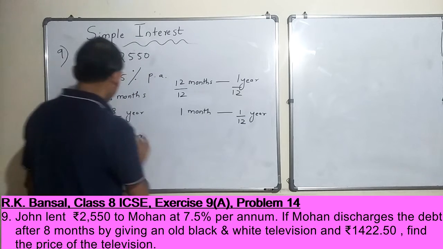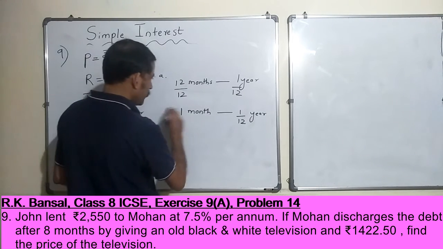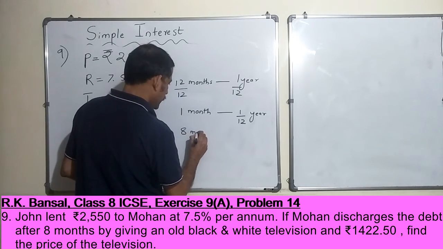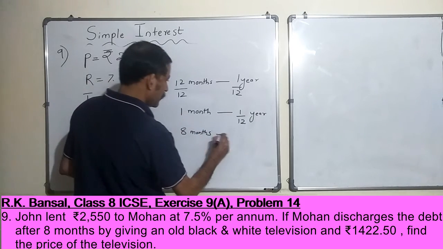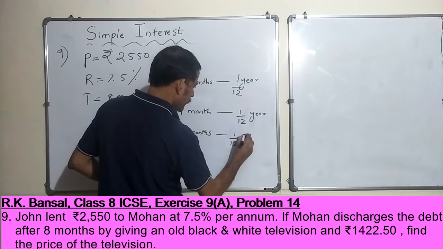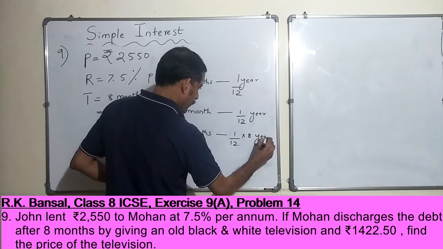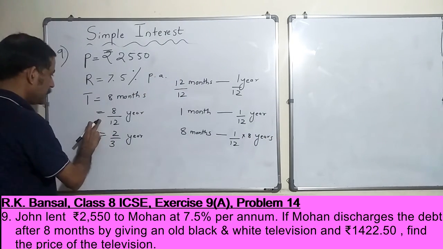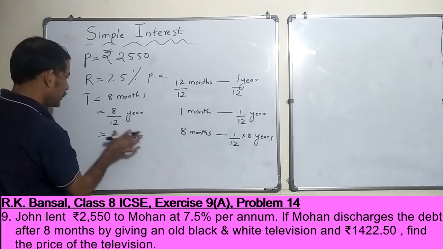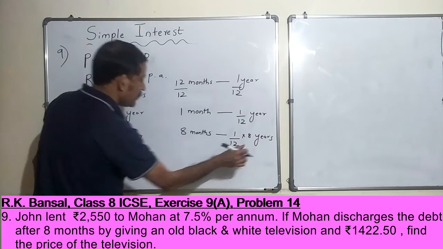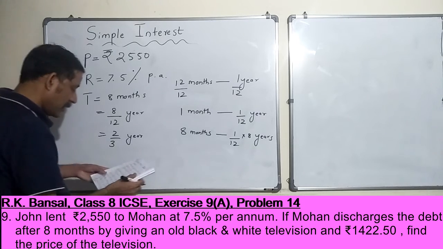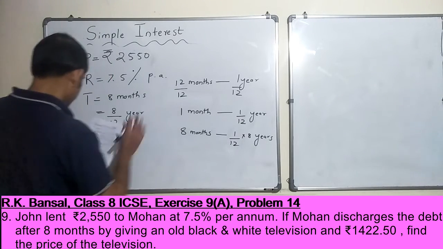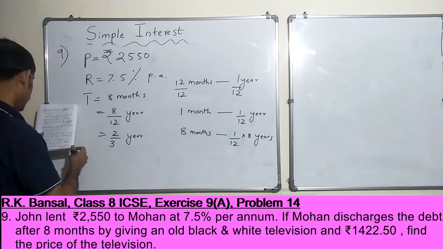But what I want is, 8 months is how many years? So I multiply both sides by 8. So 8 months is equal to 1 by 12 into 8, which is same as 8 by 12 years. Sounds good, no? You should understand why you are doing this. We understood that it is 2/3 of a year.